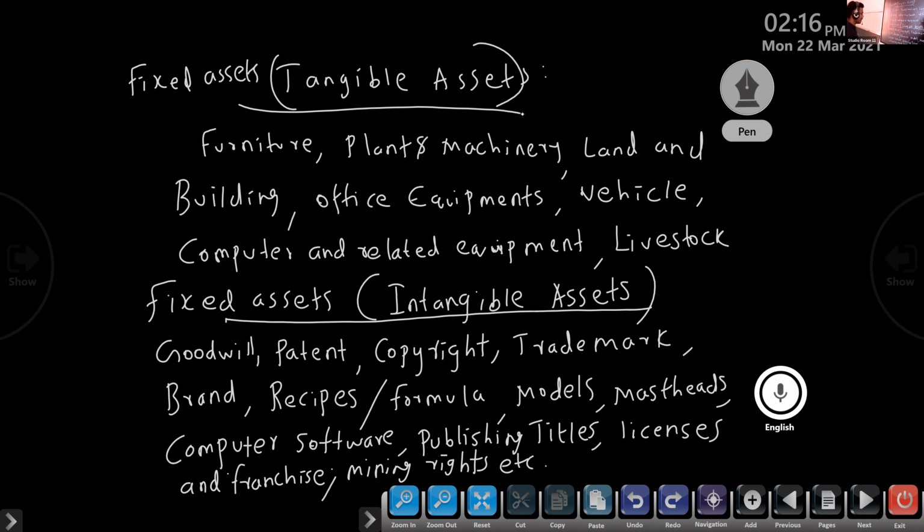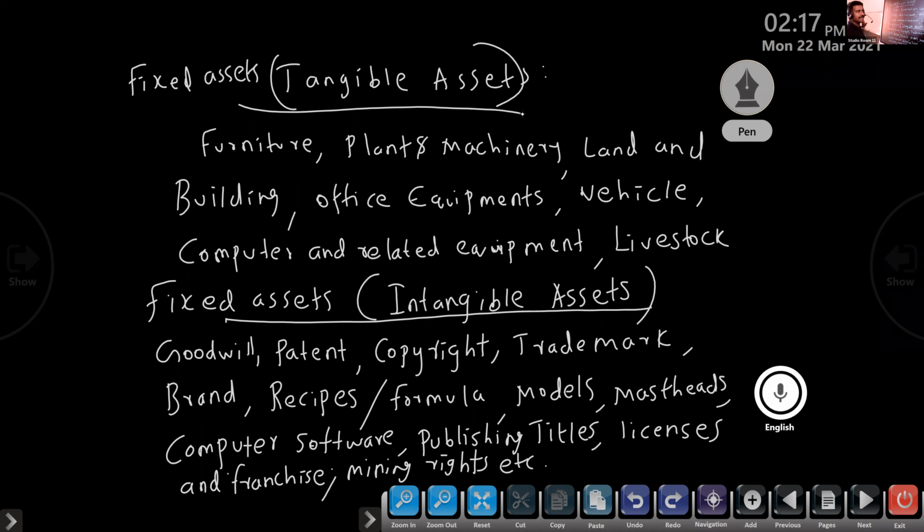Tangible we know. Intangible assets we know some items: goodwill, patent, copyright, trademark. Extra: brand, recipes, formulas, models, methods, computer software, publishing titles, licenses, franchise, all rights. Then printed material, that is masters. So under fixed assets: tangible assets, intangible assets.